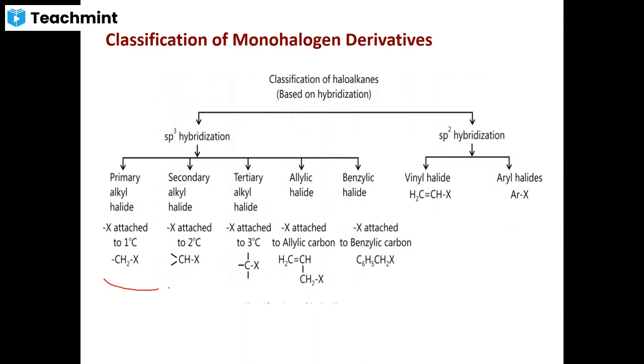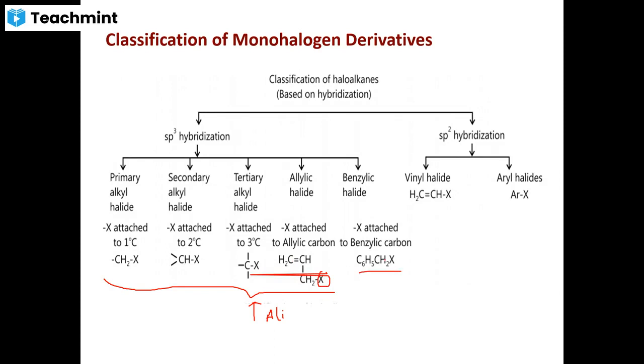These compounds, in which you will find the presence of a halogen carbon bond, have a carbon atom that is sp3 hybridized. These are all aliphatic halogen compounds because the first three, primary, secondary, tertiary alkyl halides, are all derivatives of alkanes. Allylic halides, in which the halogen atom is attached to sp3 hybridized carbon, have a double bond and are alkenic derivatives. And benzylic halides are called aromatic halogen compounds.